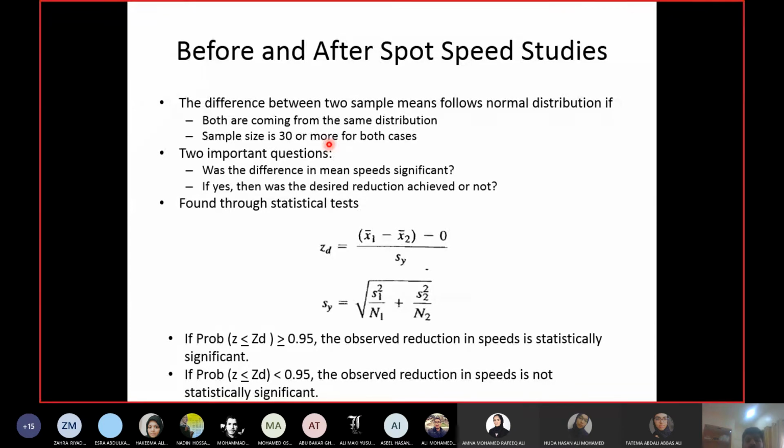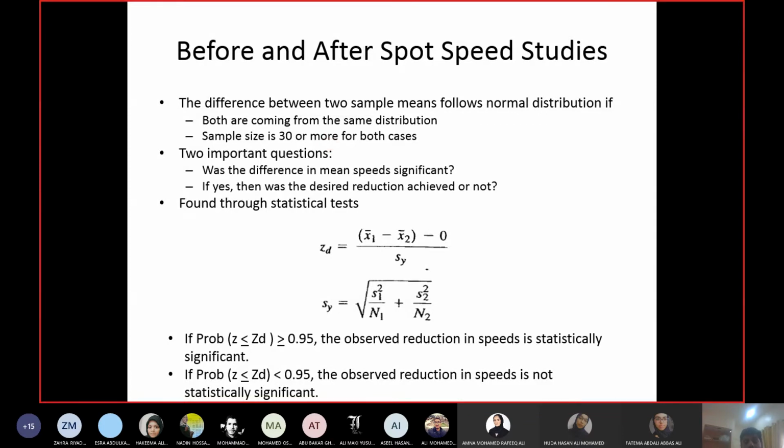Okay, now I tell you, for example, the mean speed before was 47, the mean speed after is 46. Is it a significant difference? Now, let's say someone may say yes, someone may say no.